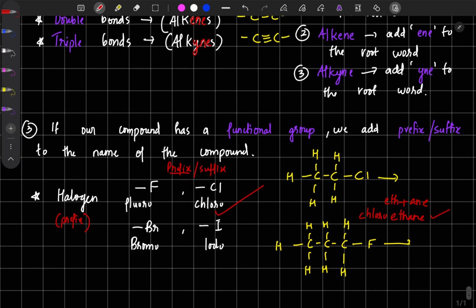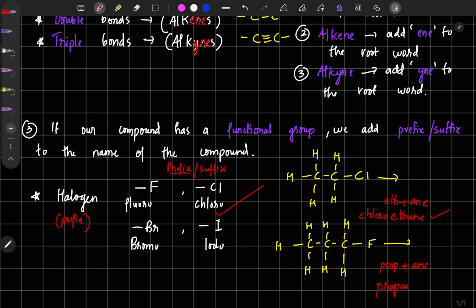See how many carbon atoms are there? 3. 3 means what is the root word? Yes, prop. So you have to write prop, plus look at the bond between the carbon atoms. Yeah, only single bonds, right? So basically our compound is a propane.